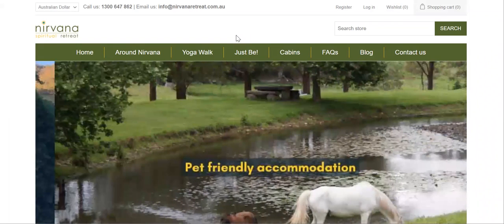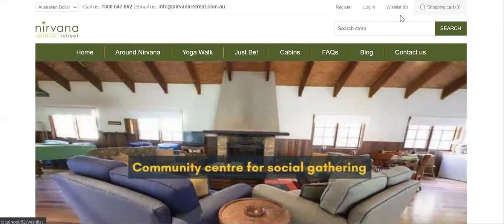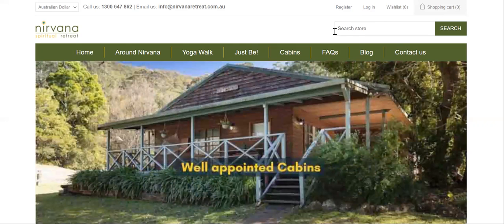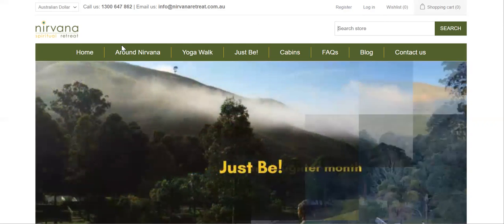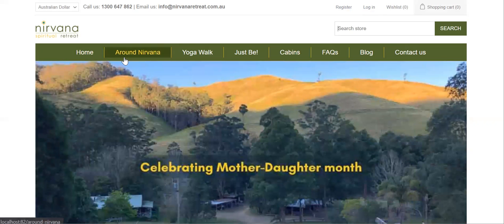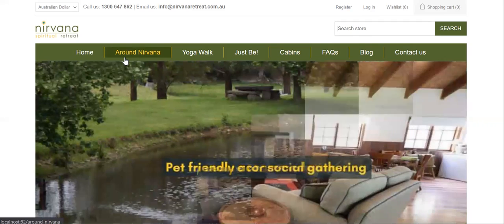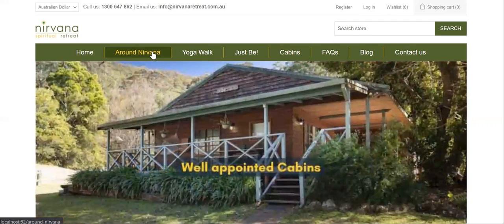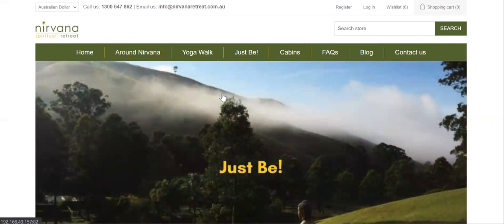So we have register for users, login, wish list, shopping cart, things like that, even search for any product we have added. And we have static pages as well. So not exactly static, actually these are CMS, content management system. So we can manage those static page content from the backend, or we can save from the admin portal.